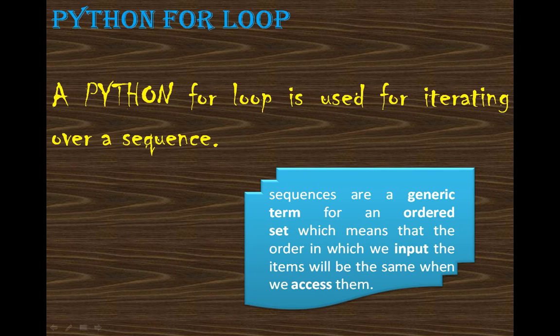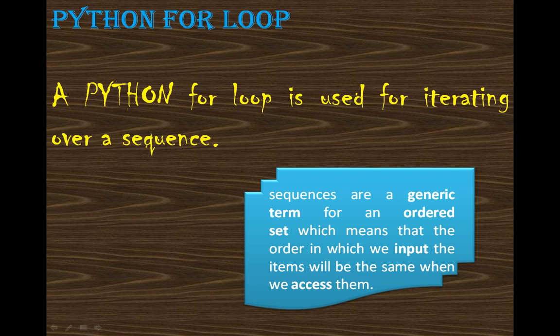Sequence is a generic term for an ordered set, which means that the order in which you have put the items in the program will be the same when we access it. Suppose I put 1, 2, 3, then the output will also be 1, 2, 3. If I put apple, mango, cherry, the output will be apple, mango, cherry. That means apple will be printed first because we had inputted it first.